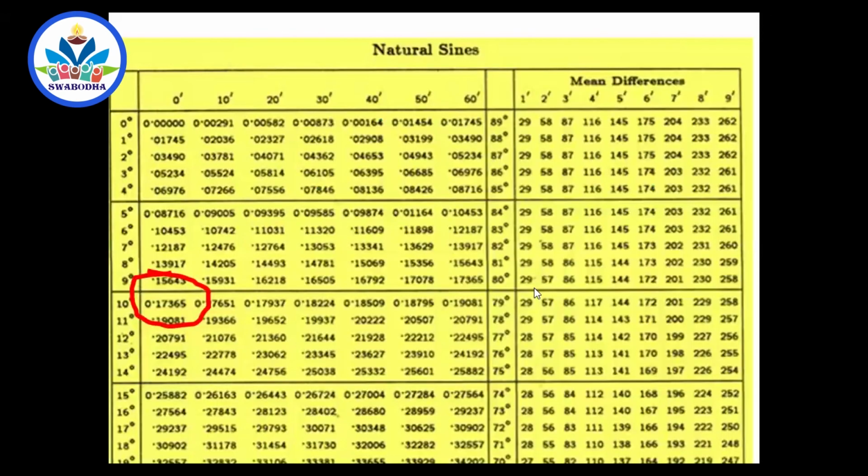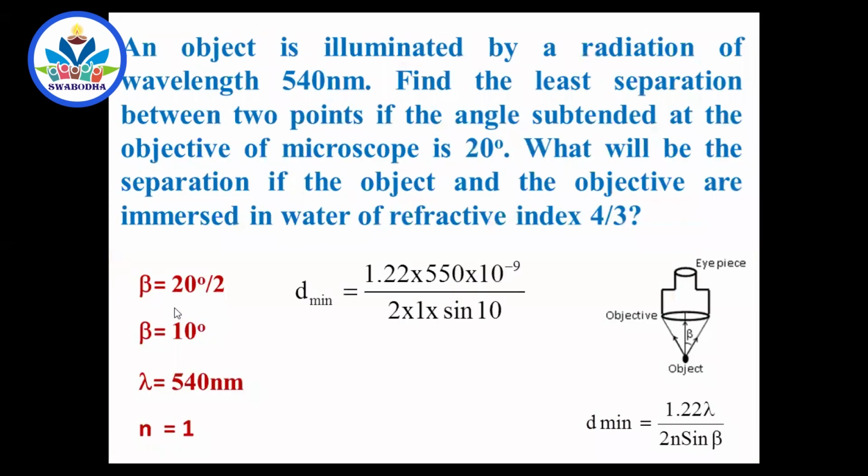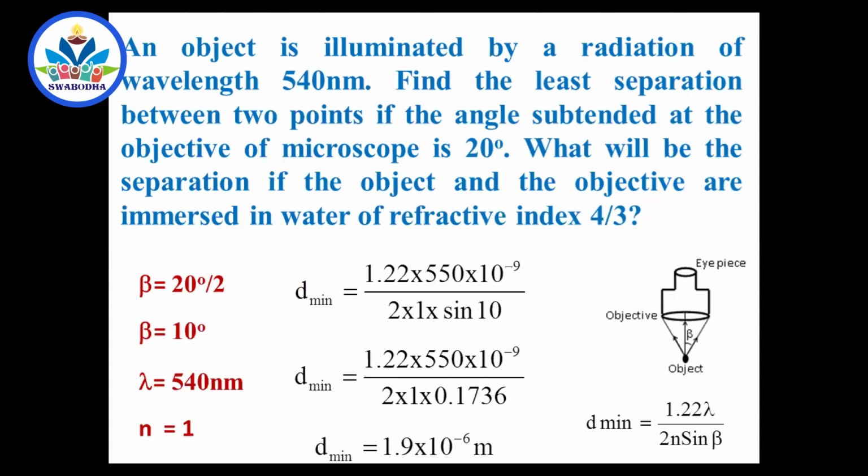Now what is sin 10? If you go to the logbook, sin 10 degree, 0 minute, is 0.1736, that is enough. Actually, our logbook gives only 4 digits, but let it be. So we will substitute 0.1736. So this is 540 nano and sin 10, which is 0.1736. And the minimum distance, if you substitute this sin 10, you will get 1.889 something. I have written it as almost 1.9. 1.88 something is what you will get.